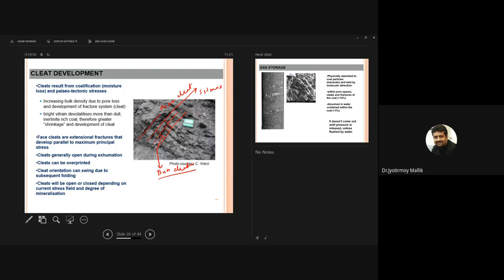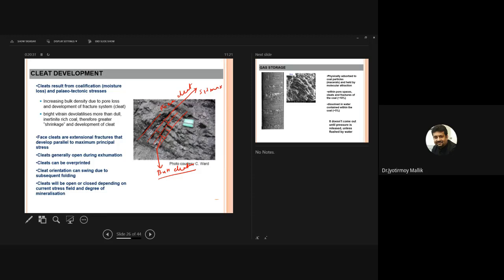The effective stresses around it actually decrease, and what that does is the clits, which were pretty closed below and had a very low aperture, open up when the coal comes up to the surface. It becomes more open, and then the permeability of the coal increases. So we find that coal permeability is higher at the surface and decreases with depth, simply because of the higher effective stress at depth, where the clits are closed.